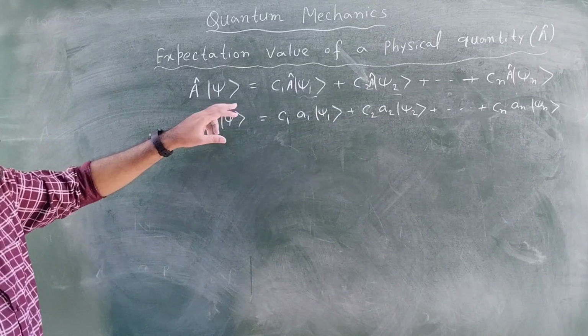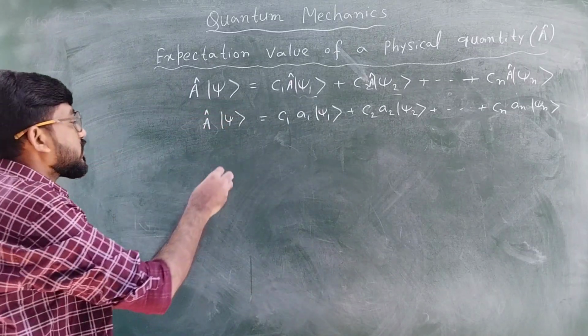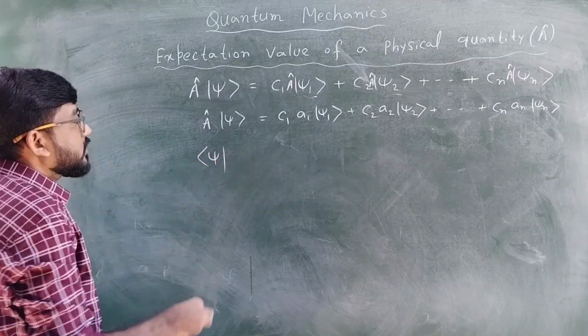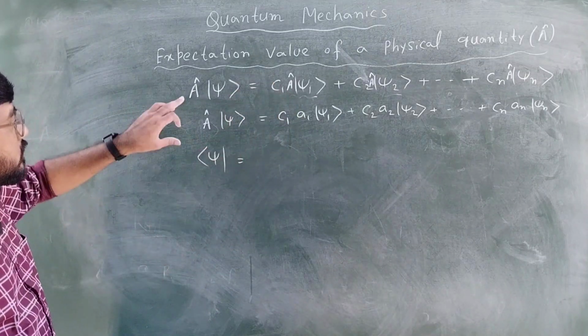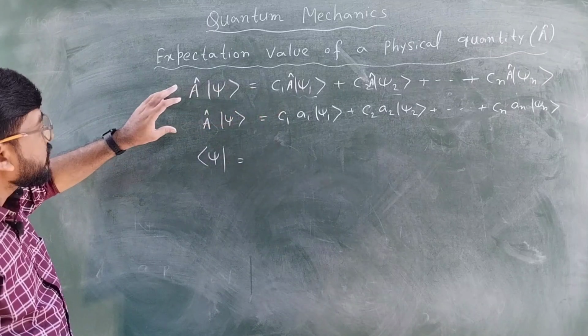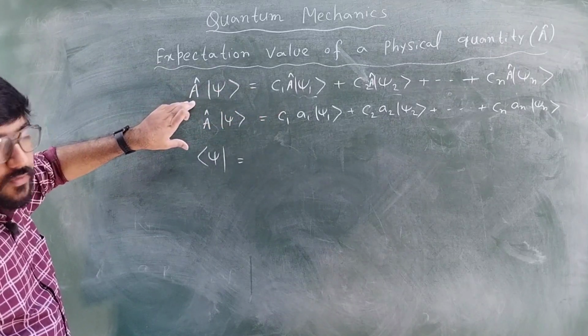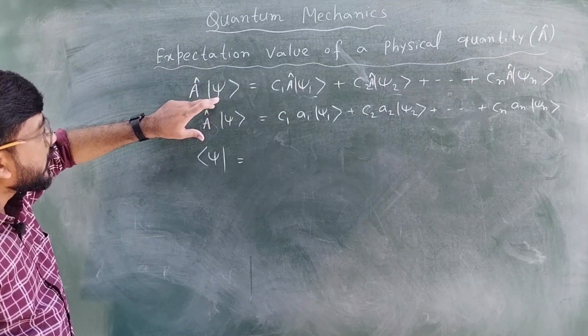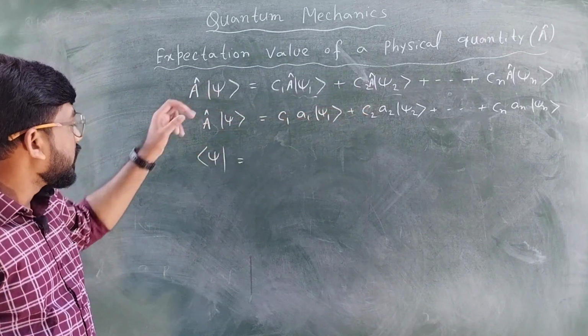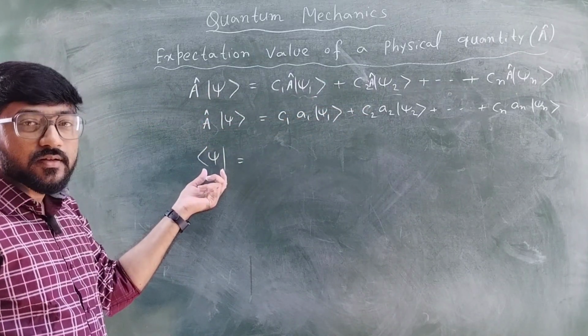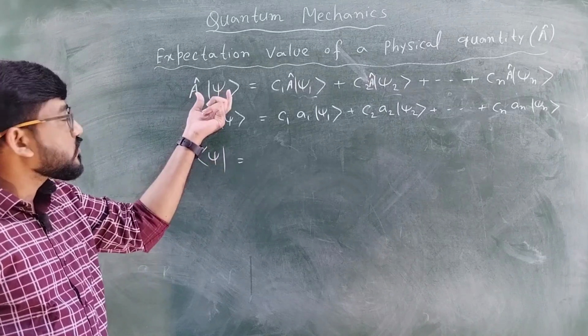Now what is the bra vector? If we talk about the psi bra vector, this expression is after operating a cap, but before that, if you want to write only psi, then there was c1 psi 1, c2 psi 2. Now when you want to write the bra vector, that means the complex conjugate of psi.